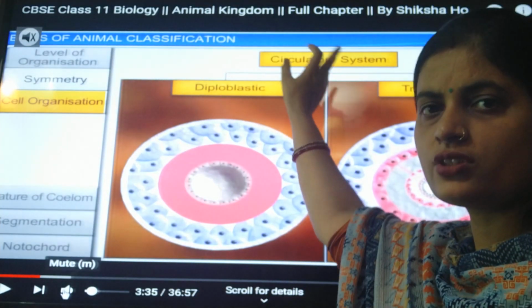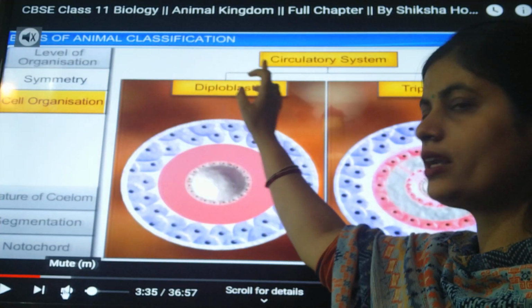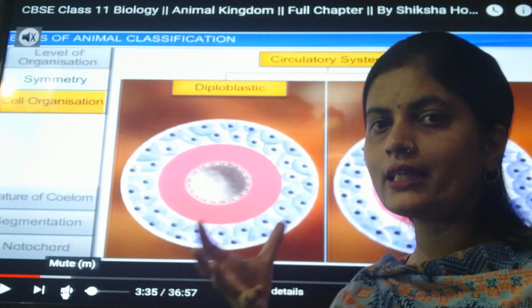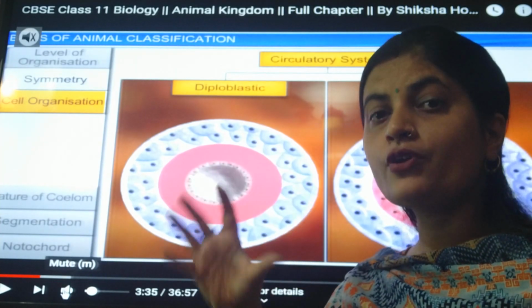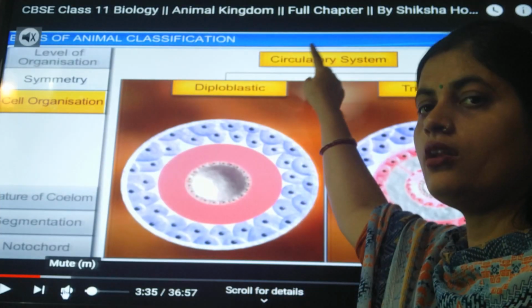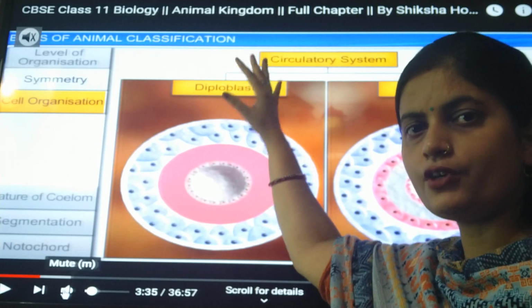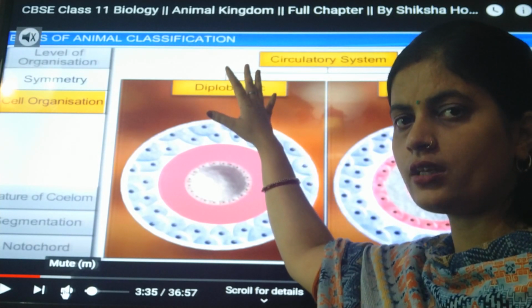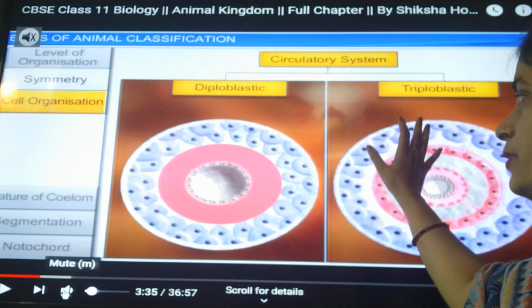I think it is by mistake that it has been printed in this video, but it should be cell organization. That means how the cell organizes itself at the time of division, during the embryonic development of the organism. So again I'm repeating, here it should be cell organization, not the circulatory system. I think those who made the video wrote it by mistake. So cellular organization can be diploblastic or it can be triploblastic.